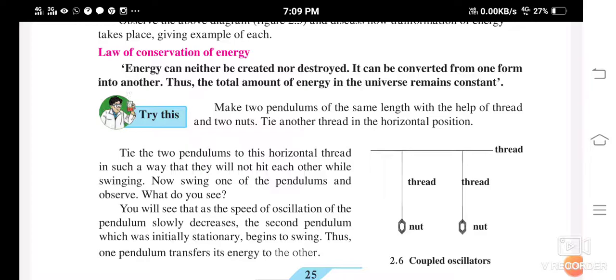So, you cannot create energy nor can you destroy it. But one form of energy can be converted into another form. And always remember that the total amount of energy is always going to remain constant in the universe.